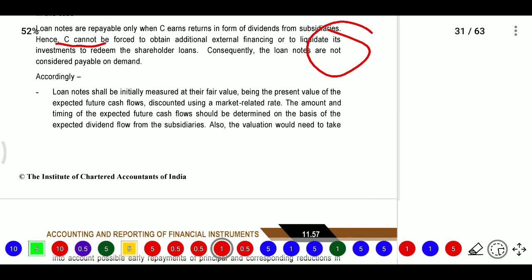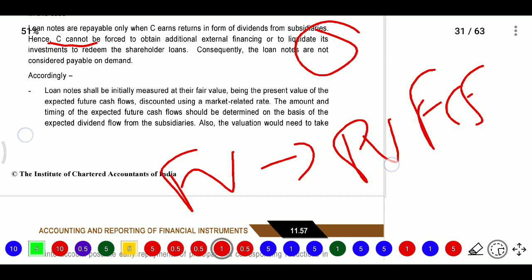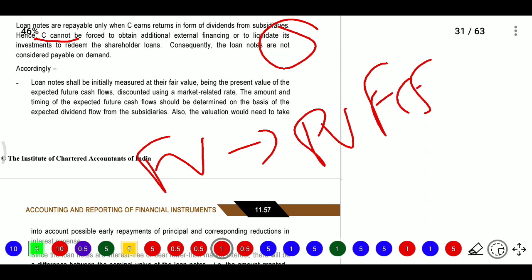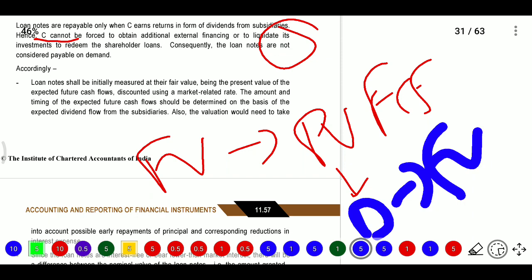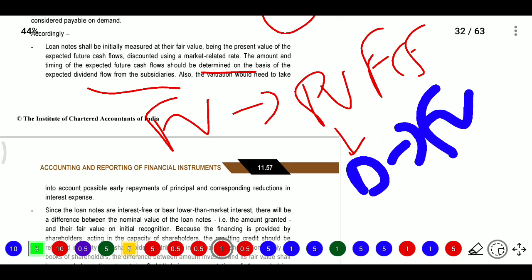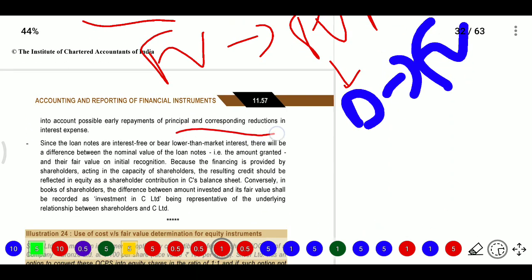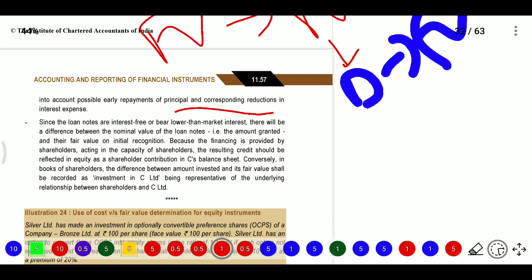Accordingly, the loan notes shall be initially recognized at fair value. We need to recognize that fair value as the present value of future cash flows, discounted using the market rate. So this discount rate will be based on the fair market rate. We will consider the amount and timing of expected future cash flows, which should be determined on the basis of expected dividend flow from subsidiaries. The valuation would also need to take into account possible earlier repayment of principal and the corresponding reduction of interest expenses.